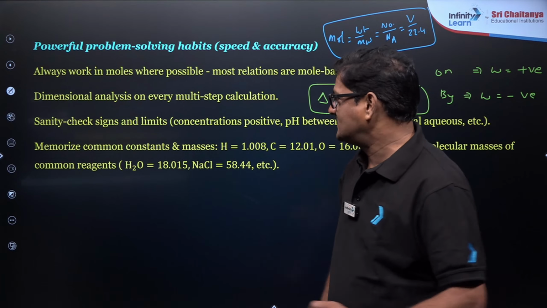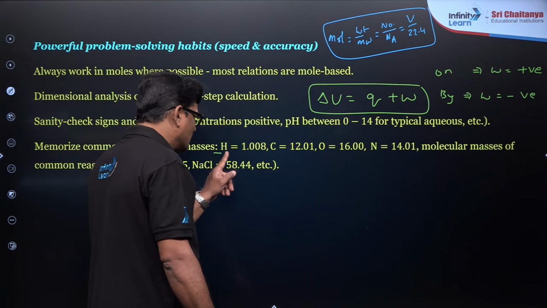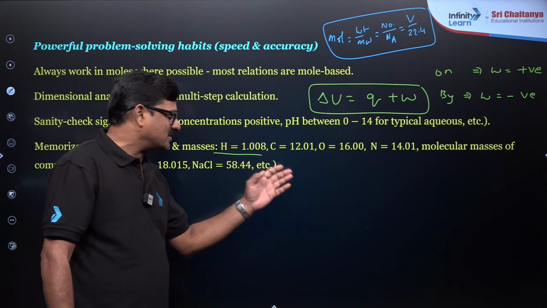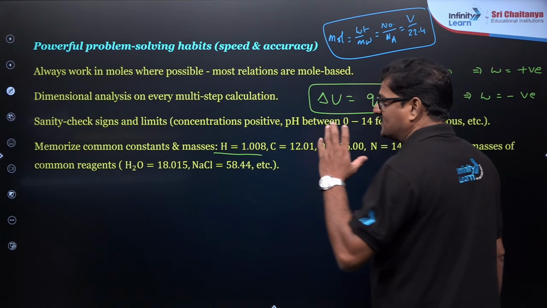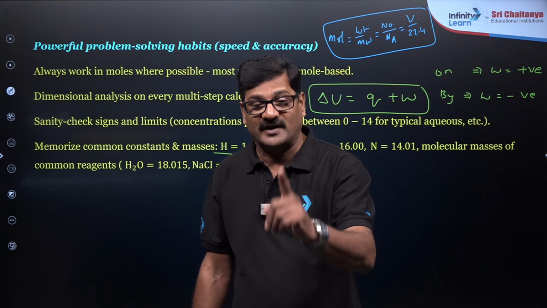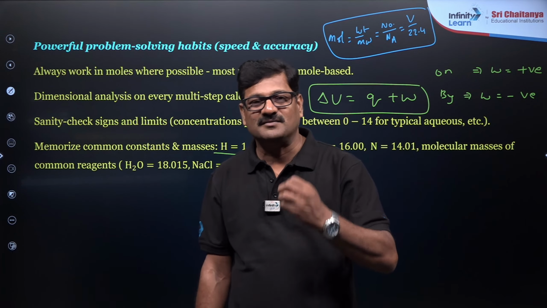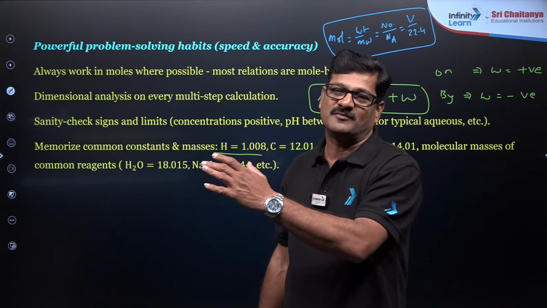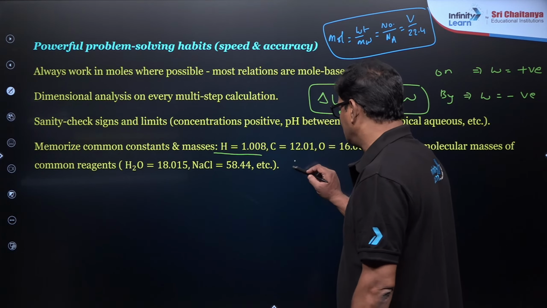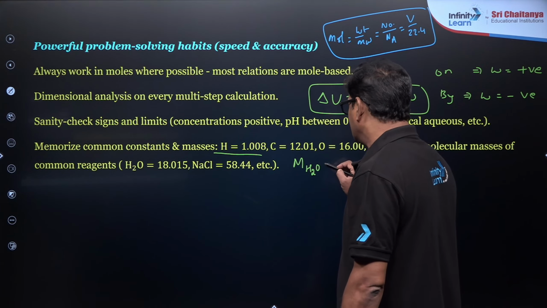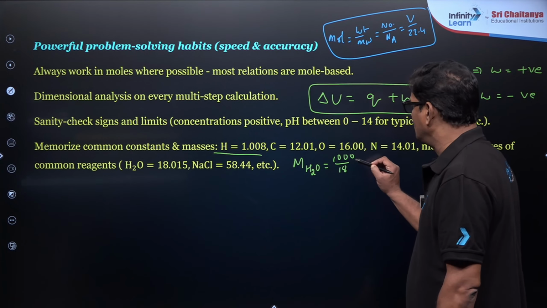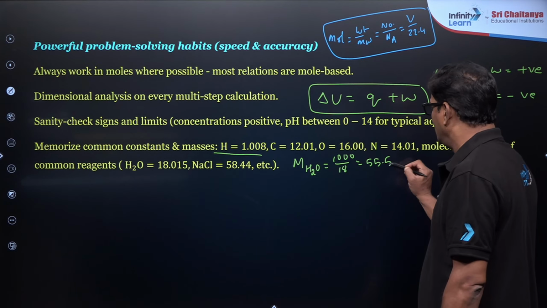Now you can see mass of hydrogen is 1.008. If you write it like this, it is gone. You take mass of hydrogen 1, mass of carbon 12, nitrogen 14, oxygen 16, molecular mass of certain reagents like water 18, molarity of water 55.55. That is the point where you miss, and most of the questions from vapor pressure and Henry's law constant are missed. Molarity of the water, always take as 1000 grams by 18, weight by volume, which is going to be 55.55. Remember this, your calculation will become easy.